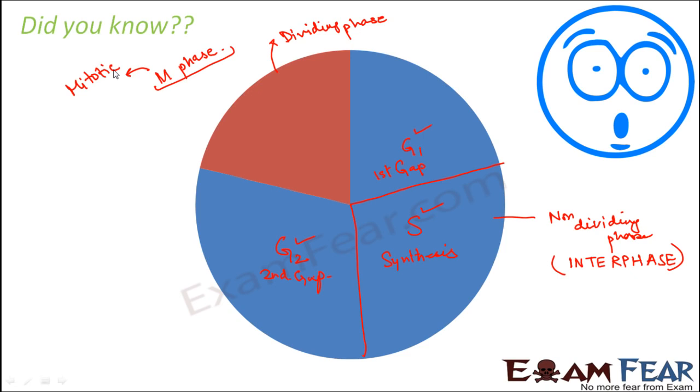Now, why mitotic and not meiotic? That again depends. If meiotic cycle is taking place, then it might be meiotic. If mitosis is taking place, then it has to be mitotic. So that is called the mitotic phase.